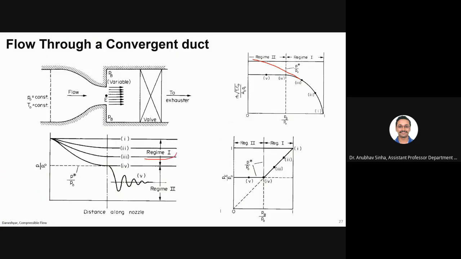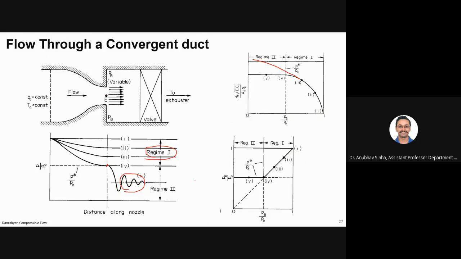Locally, for regime 1, everywhere the Mach number is less than 1. For this particular point where your pressure reaches the choke pressure, we have M equal to 1 at E. But after that it becomes subsonic, and when we have a discontinuity we can have some local points where the Mach number is higher than 1, but it soon drops to subsonic because of that shock.